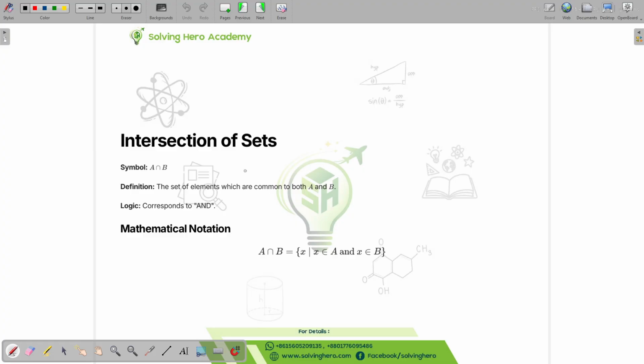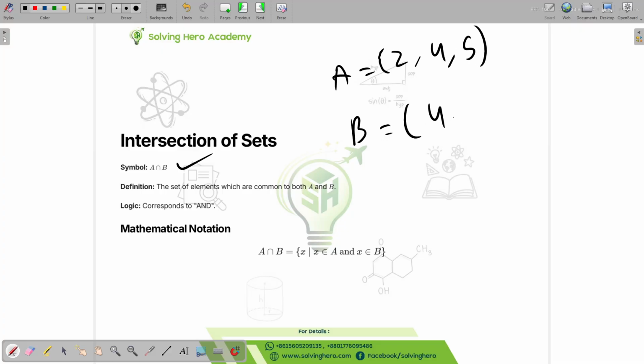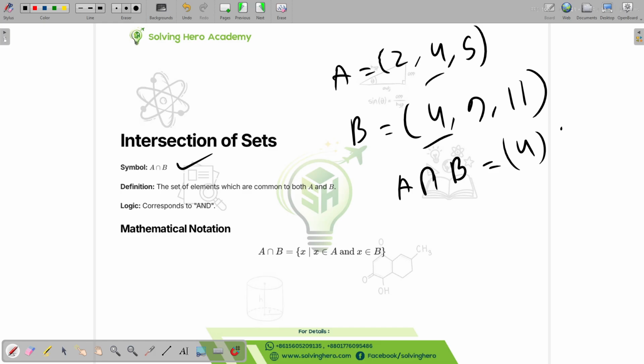So it's going to be intersections, right? Intersection means, let's say we have the same set 2, 4, 5, and then we have another set 4, what did I say, 9, 11 or something like that. Anyways, if you are trying to figure out the intersection between these two sets, it's just going to be 4. That's it. The common one is the answer.